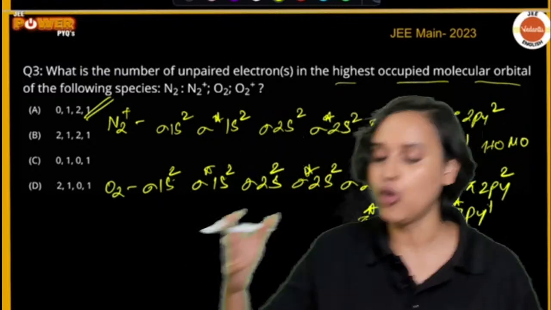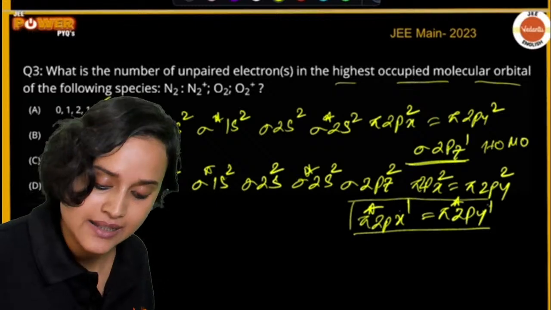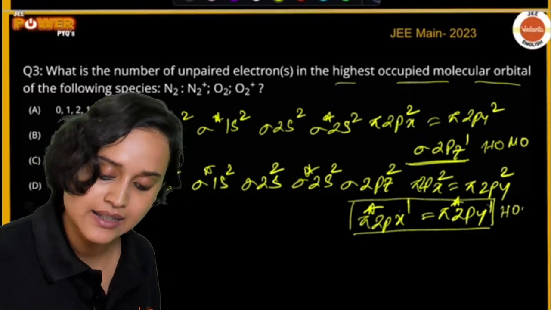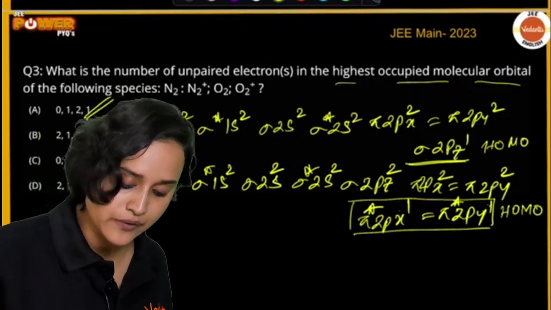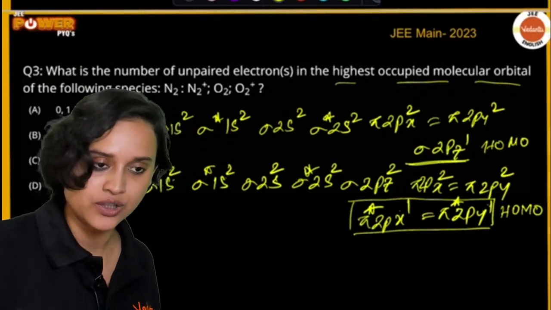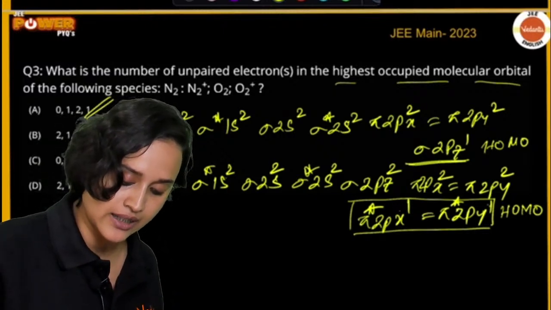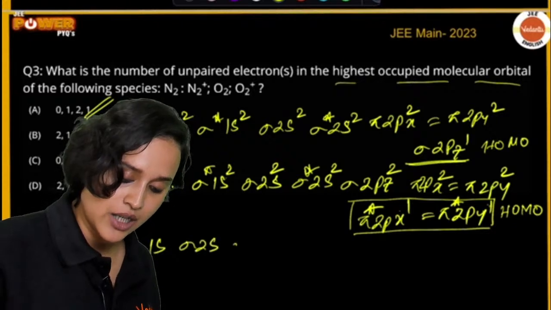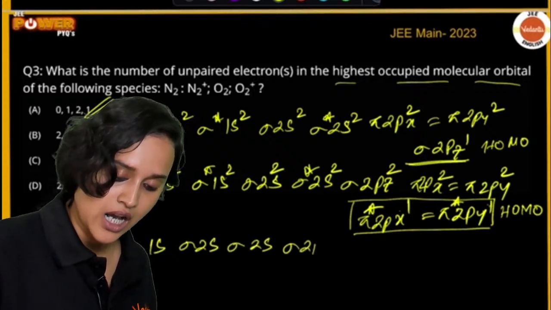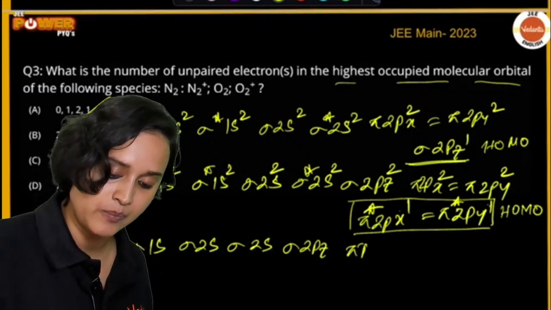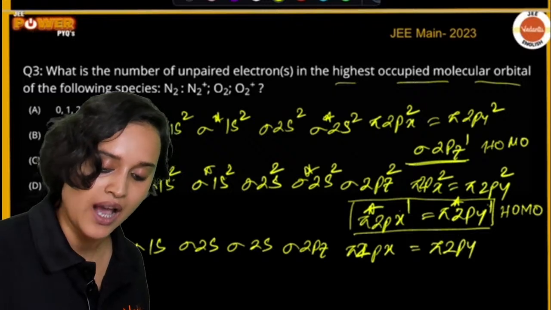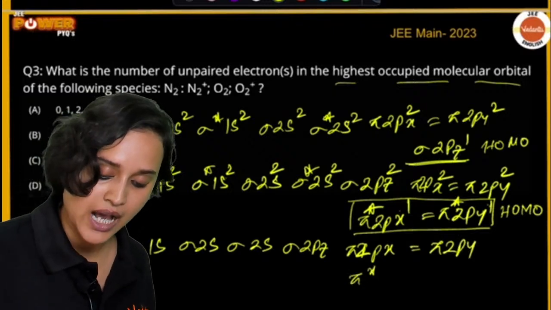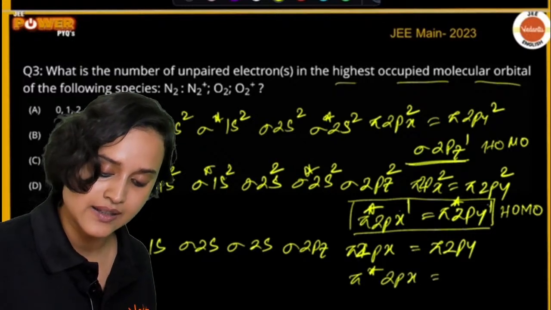Now O2, you will see that this is the highest occupied molecular orbital. Okay. Now if we do it for O2 plus only, they have asked, right? For O2 plus, once again you write it like this. Sigma 1s, sigma star 1s, sigma 2s, sigma star 2s, sigma 2pz, then it will be pi 2px is equal to pi 2py. Then what will we have? We will have pi star 2px is equal to pi star 2py.